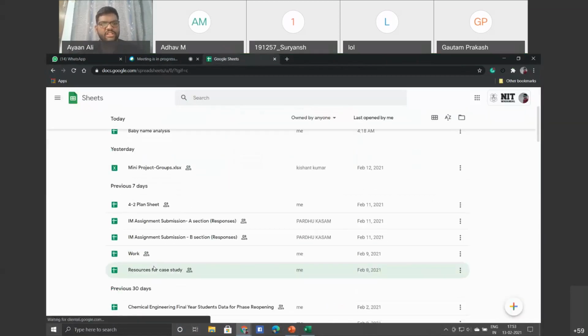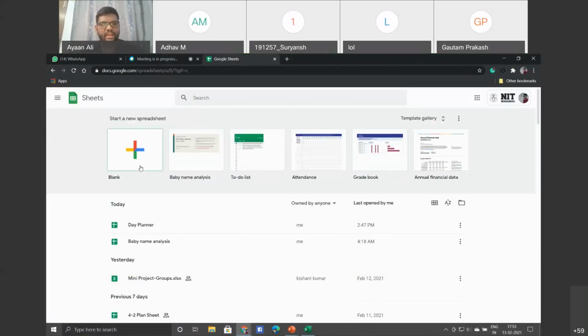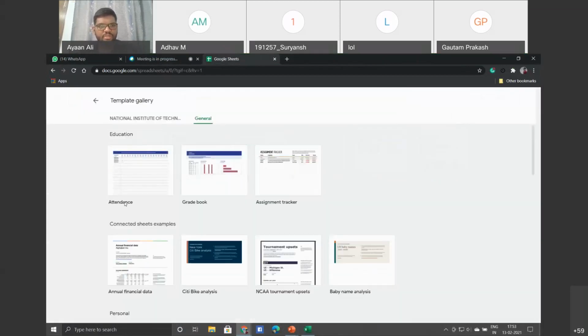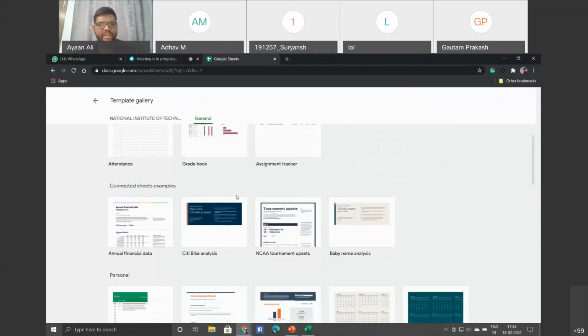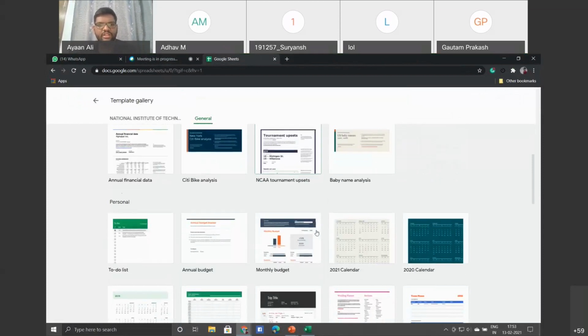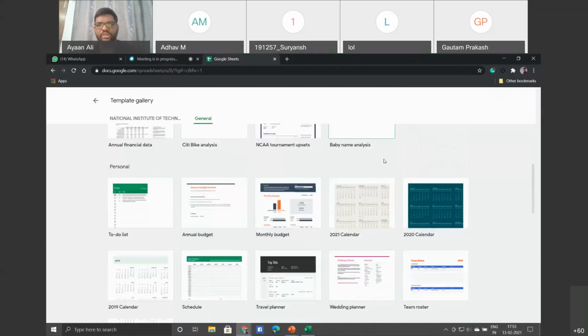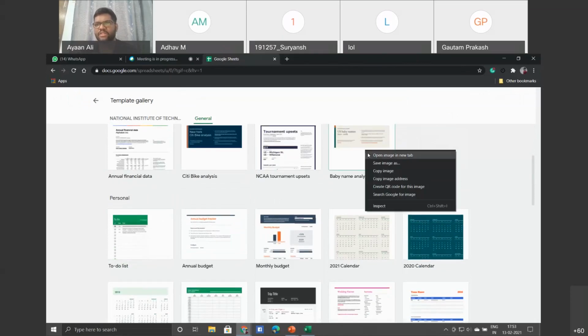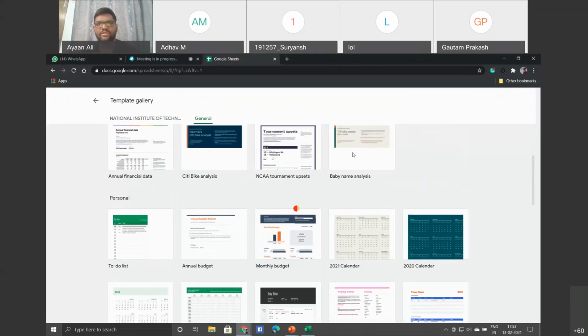Google Sheets is also exactly like this. Here also if you see the template gallery: attendance, grade book, assignment tracker, annual financial data, then baby name analysis. I saw this yesterday only, so I'll be showing you later. I'll keep it in a new tab. Just a minute.